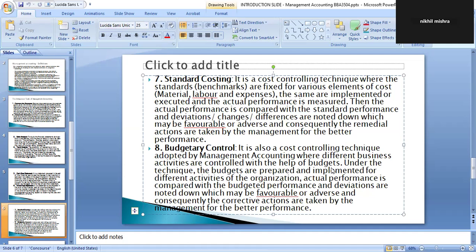Another technique is budgetary control. It is a cost controlling technique adopted by management accounting, where different business activities are controlled with the help of budgets. Under this technique, budgets are prepared and implemented for different activities of the organization. Actual performance is compared with the budgeted performance, and the deviations are noted down, which may be favorable or adverse, and consequently, corrective actions are taken by the management for better performance.